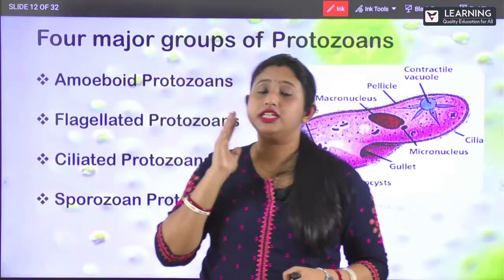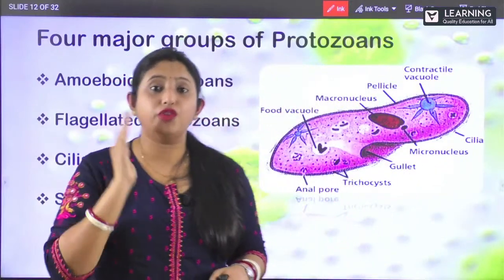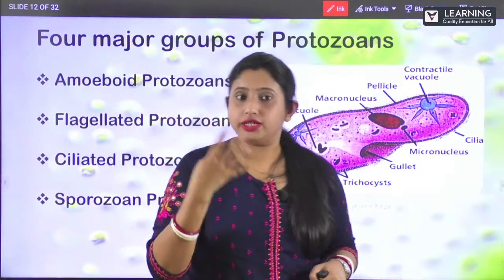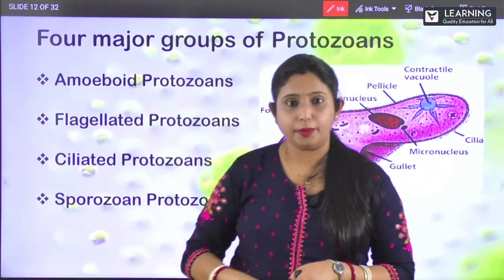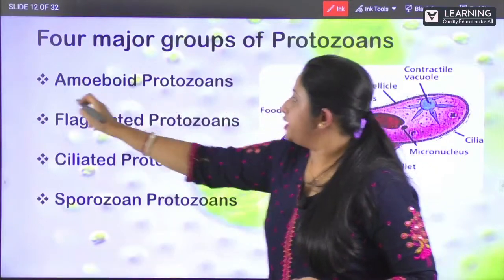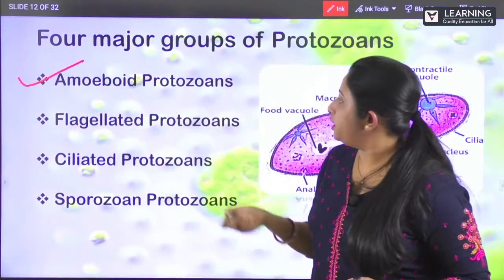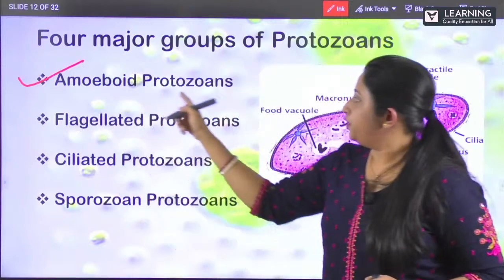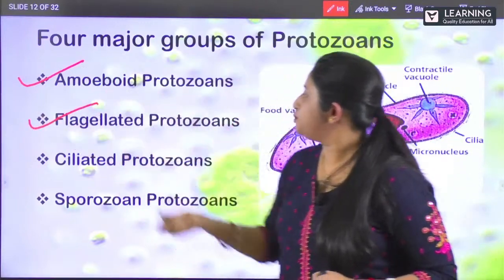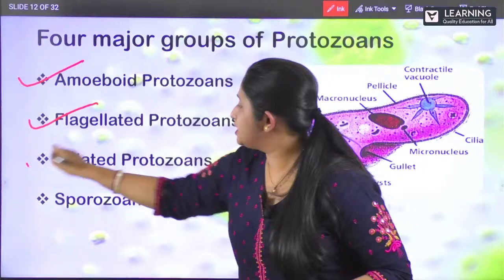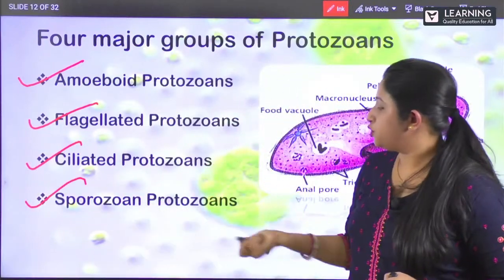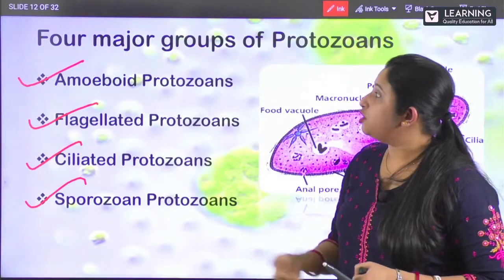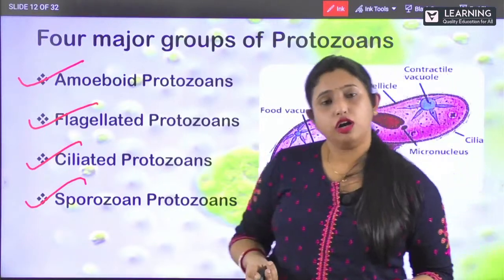This protozoan protista is divided into four major categories. Clear? So the four major groups of them are your, number one, amoeboid protozoans, then flagellated protozoans, then ciliated protozoans, and sporozoan protozoans. Clear? So these are the four major groups of your protozoans.